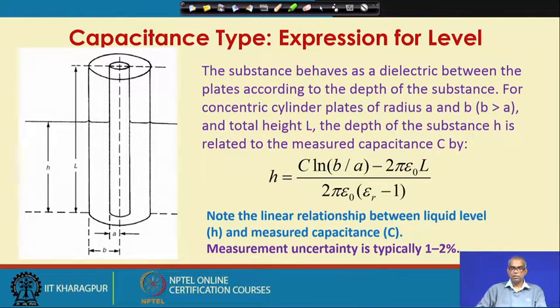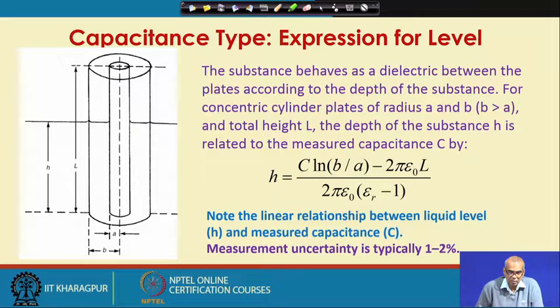So, let us look at the mathematical expression that relates the level of the liquid in the tank with the capacitance that is produced in the capacitive level gauge. As we discussed, the substance whose level we are going to measure, in other words the medium, behaves as a dielectric between the plates according to the depth of the material in the tank.